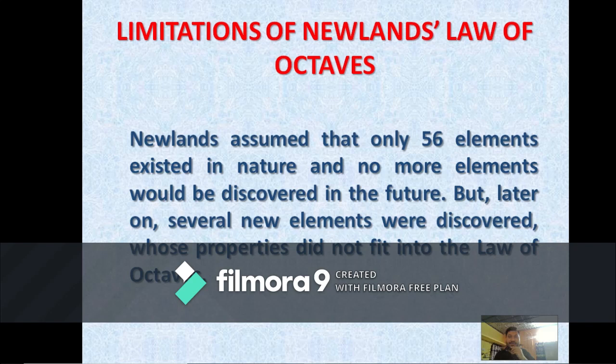The second limitation of Newland's law of octaves is that he assumed that only 56 elements existed in nature and no more elements would be discovered in future. But later on several new elements were discovered whose properties did not fit into the law of octaves. So although Newland was successful in grouping all the elements into his octaves, he assumed that only 56 elements existed in nature and no new elements would be discovered.